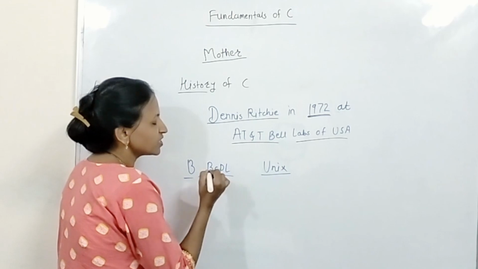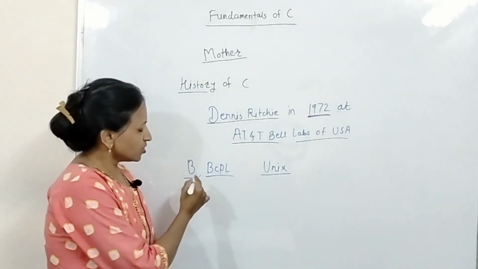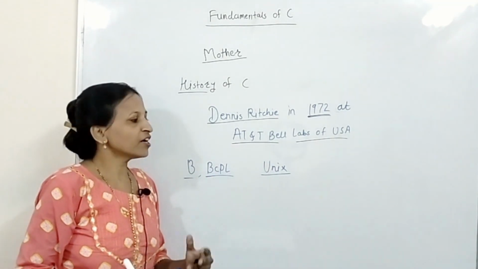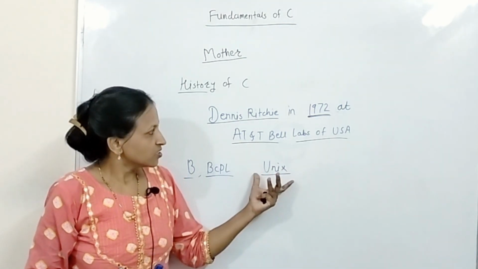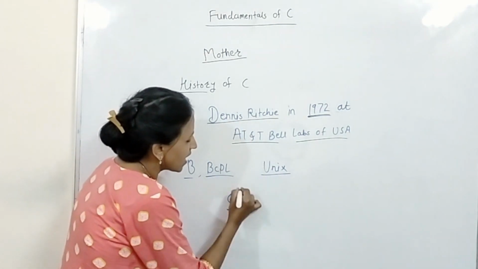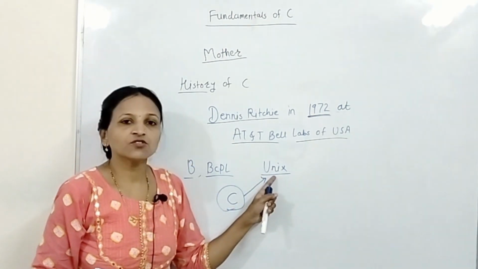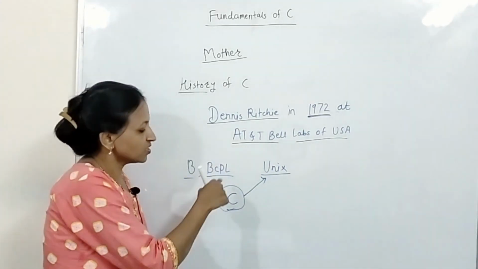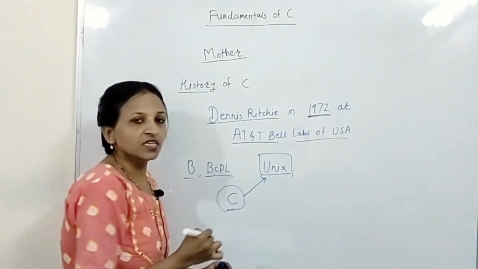The B language and BCPL language are system programming languages, and these two languages did not have the features required to develop this Unix operating system. And that's why Dennis Ritchie developed this C language first, and then this C language was used for the development of the Unix operating system. The main purpose behind developing this C language was development of the Unix operating system.